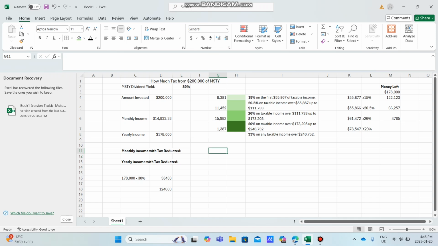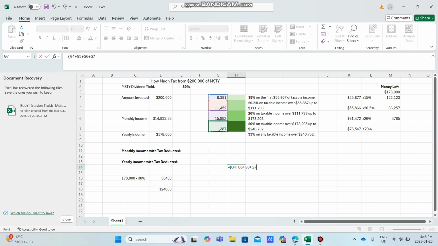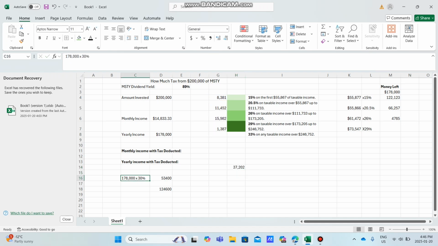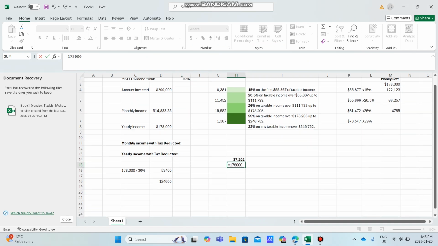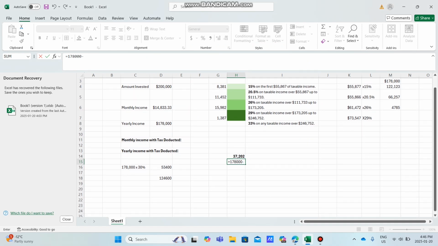And what I'm going to do simply is go equals to make this nice super quick. 1 plus 2 plus 3 plus 4, close the bracket, boom. So on $178,000, we are going to pay $37,202 in terms of taxes. Now if we take our starting value of $178,000, which is our earned income before taxes, and we subtract our calculated tax, we are going to have a profit on the year of